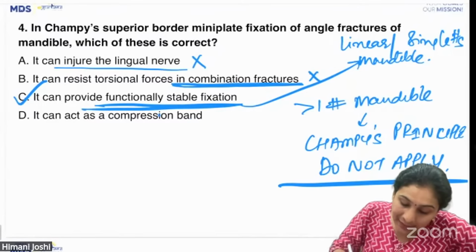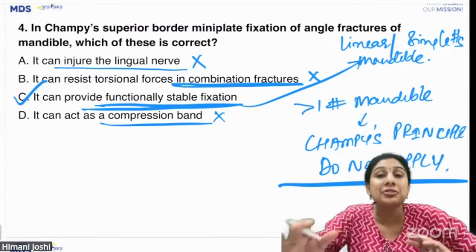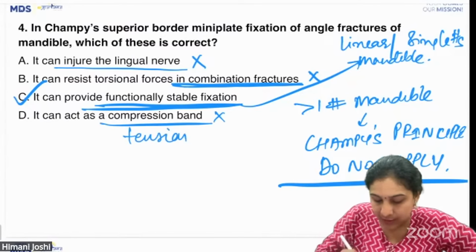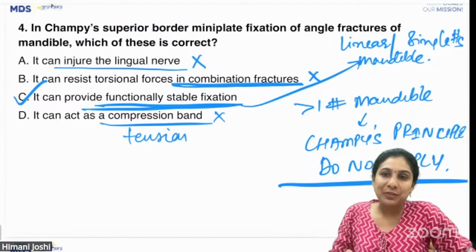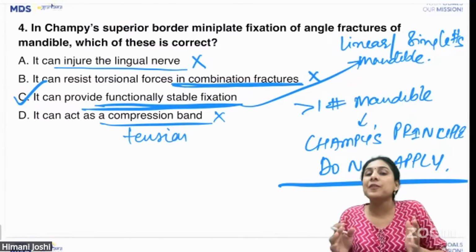It can act as a compression band. There is nothing like a compression band. Okay, there is a tension band which it acts like. It's called a tension band and not a compression band. So, correct answer for this question is it can provide a functionally stable fixation.